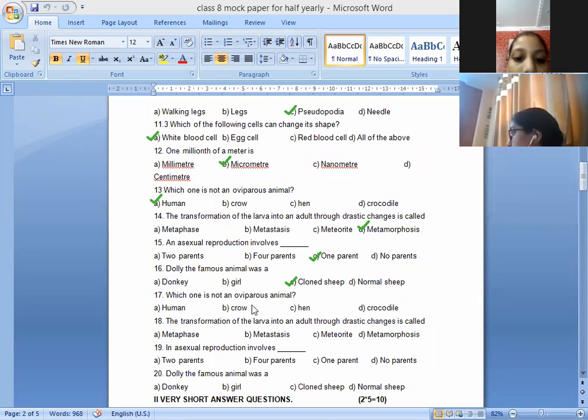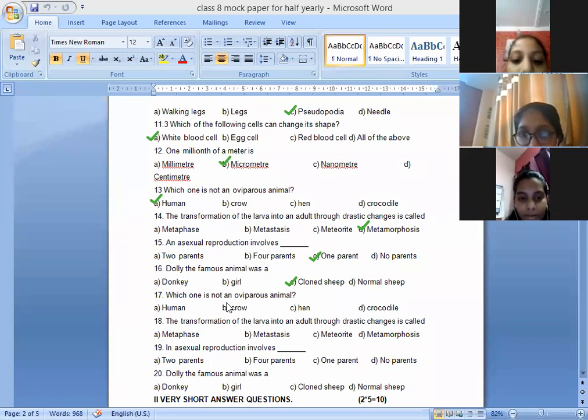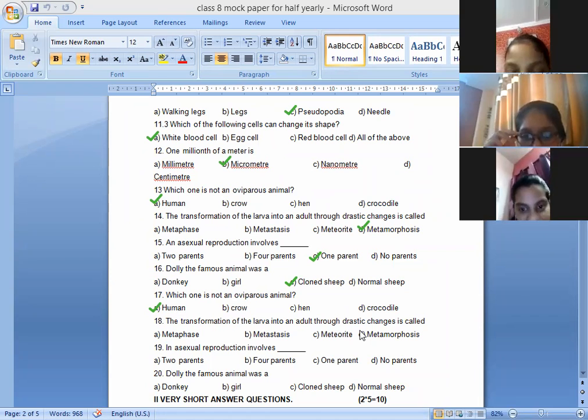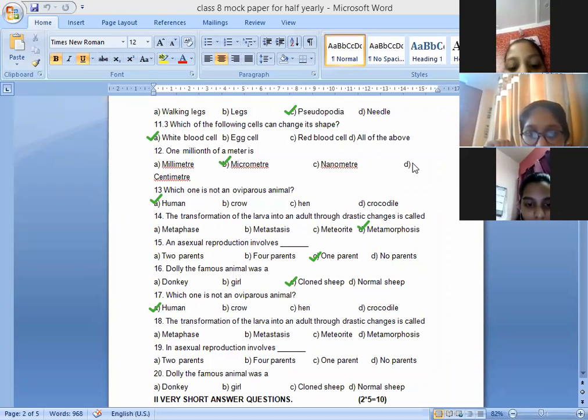Which one is not an oviparous animal? So you have to tell among them. Yes, Anya, roll number 1. Ma'am, human. Next is 18. The transformation of a larva. That's also repeated. What can be the answer? Harshit Deshwal and Aditya Jain. Yes, Anya. Ma'am, metamorphosis. Yes, it will be metamorphosis.